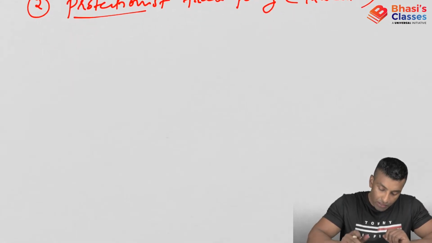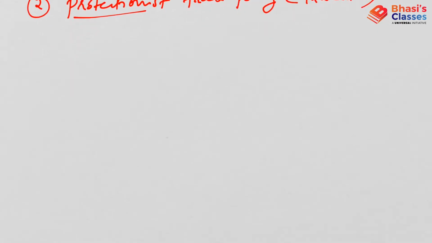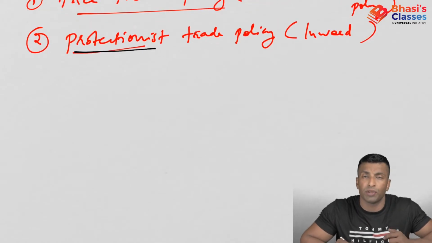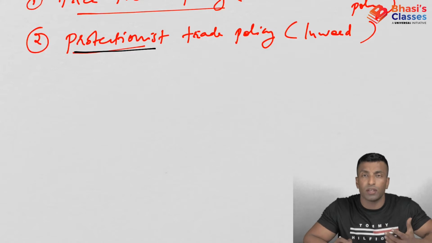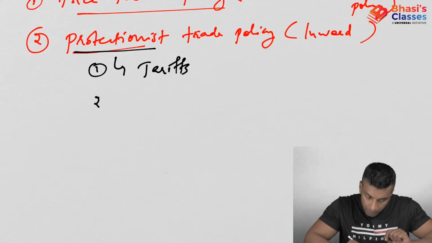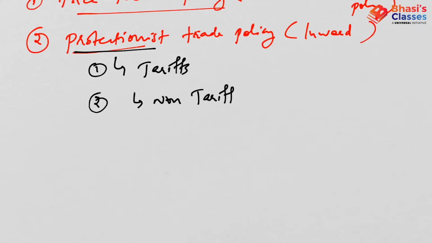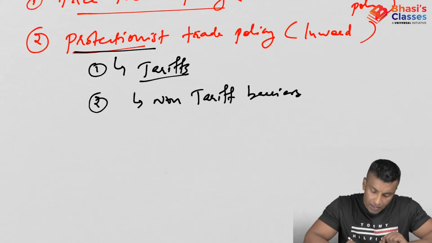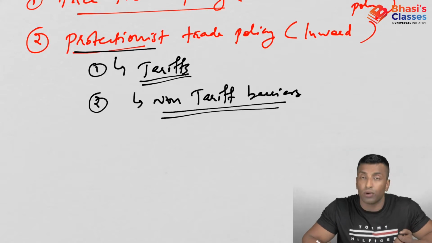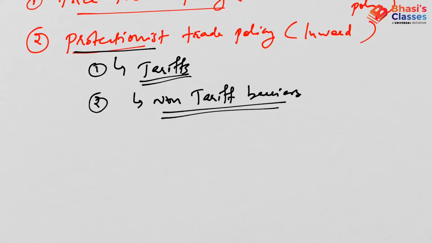Now, how is protectionist trade policy implemented? Through various measures. I told you already there will be restrictions on trade, and those restrictions will be on the basis of trade barriers. And what are the different types of trade barriers? There will be tariffs, and then non-tariff barriers. Tariff barriers means in terms of some amount, that duty that you are paying, and everything else is non-tariff barriers.